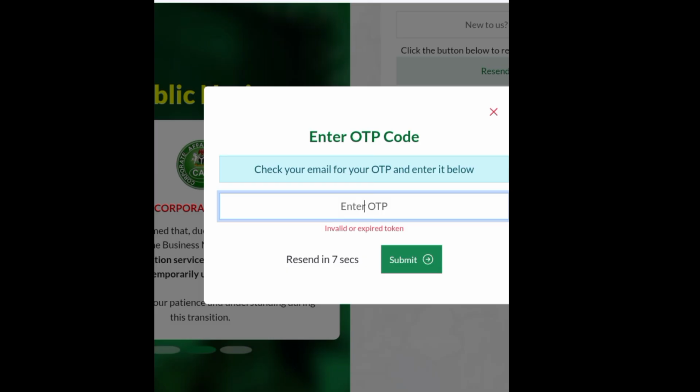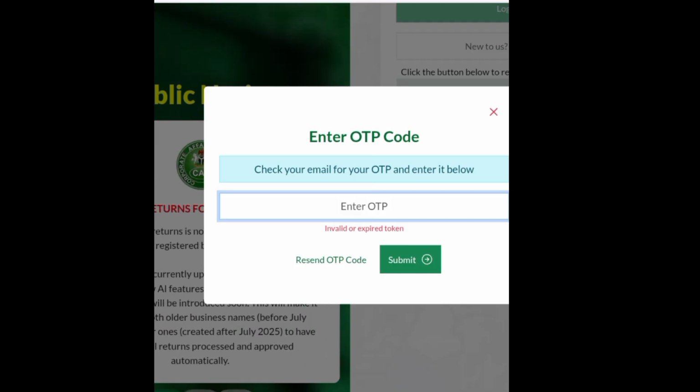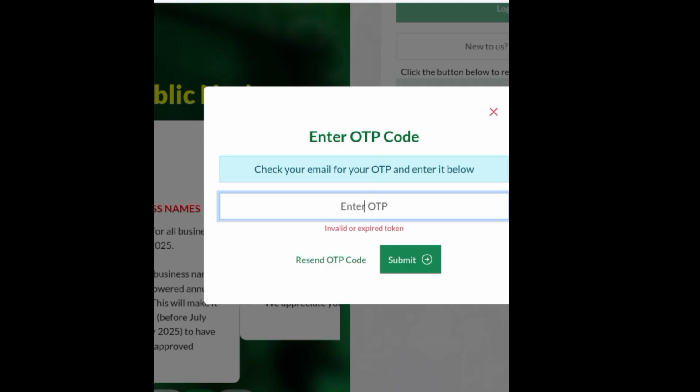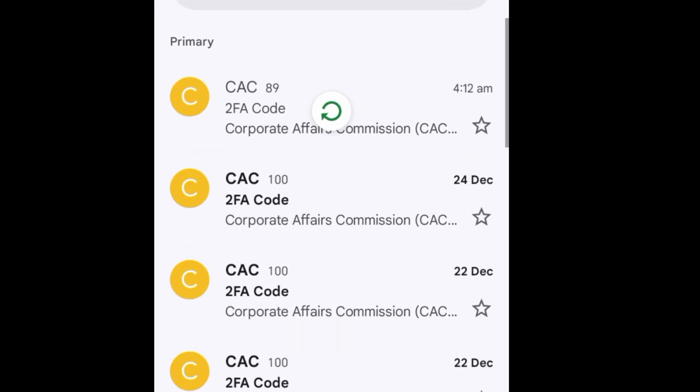It's still counting, and my OTP is saying incorrect, so I need to allow it to wait so that I can request another OTP. Once you input your OTP the right way, then you are good to go.